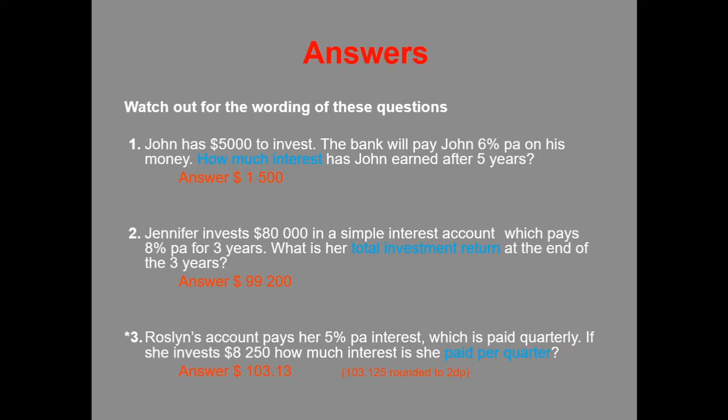And Rosalind gets $103.13. That was rounded to 2 decimal places because money is always given to 2 decimal places. And it doesn't seem like much because this is per quarter, a quarter of a year. So for your time, you should have put in 0.25.